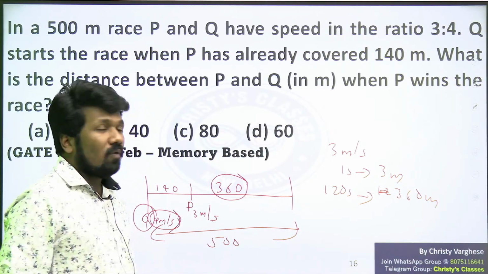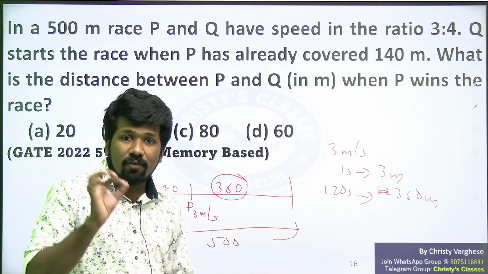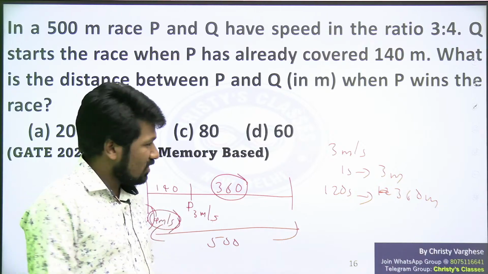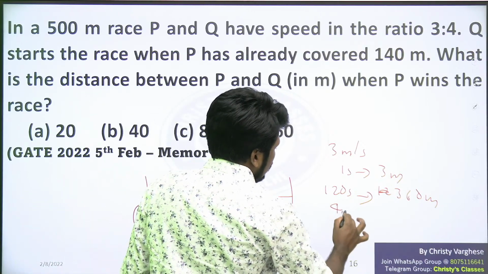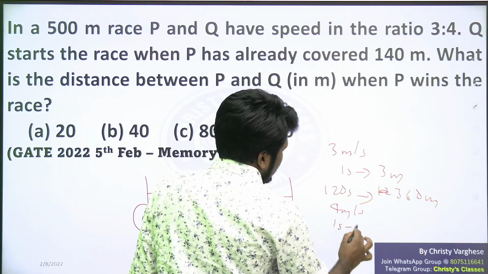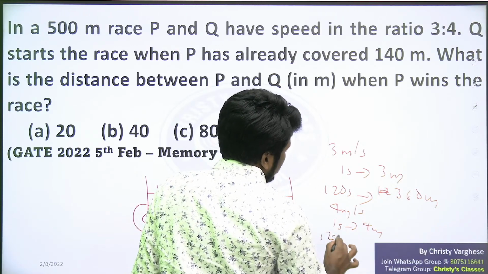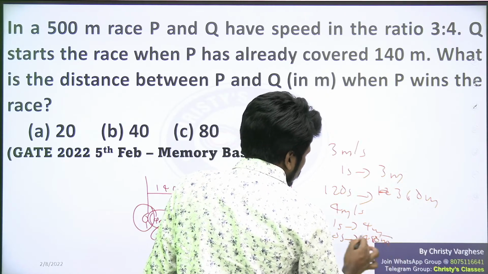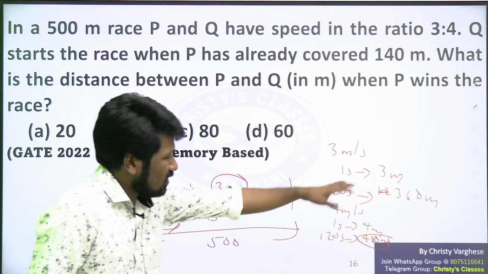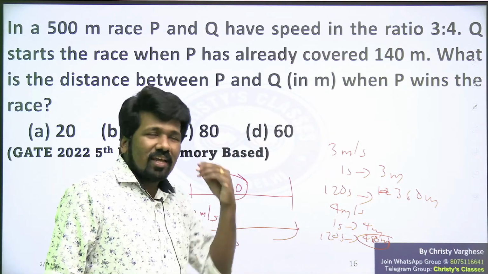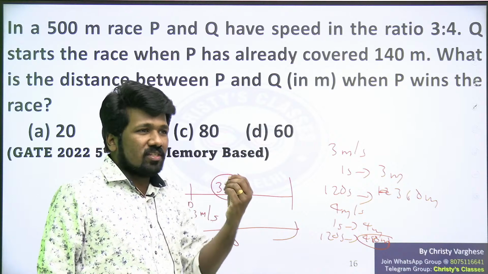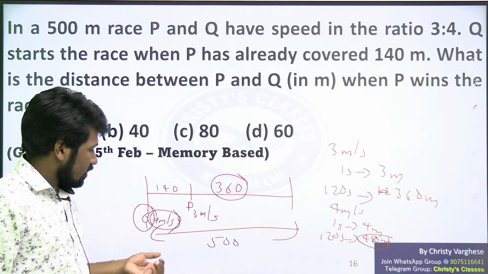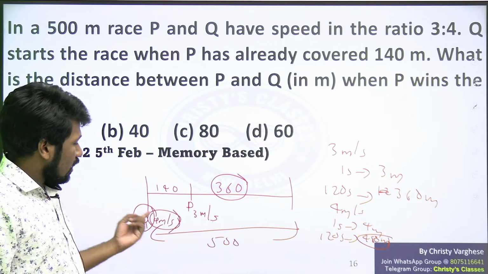120 seconds. 4 meter per second, what is the meaning? 1 second में 4 meter. So 120 seconds में 120 into 4, 480 meters. That is a logical way to understand. 4 meter per second means 1 second में 4 meter. So 120 seconds में 120 into 4, 480 meters. Again, if you are not okay with the logical way, because with the logical way you don't need to write these things. You can think this. 4 meter per second, 1 second में 4 meter, 120 seconds में 480 meters. Otherwise, you can do the direct method. How can you do that?